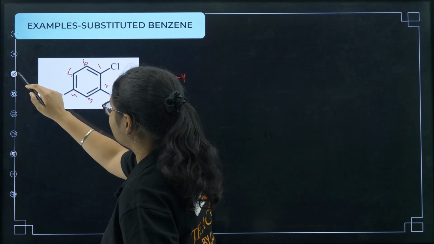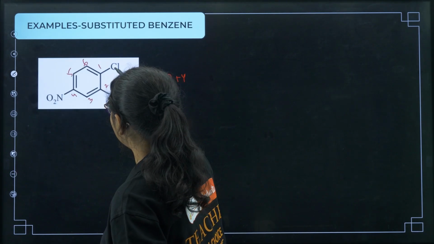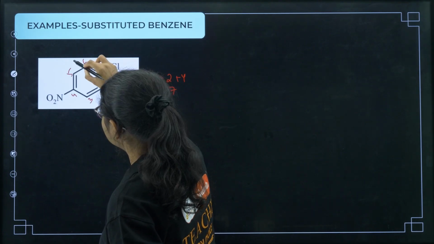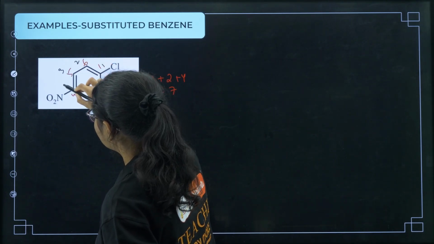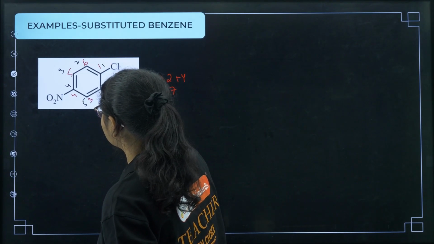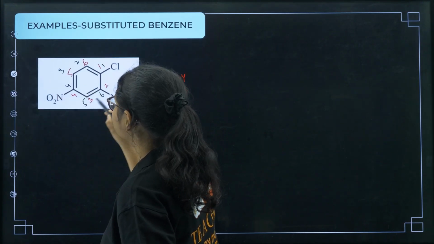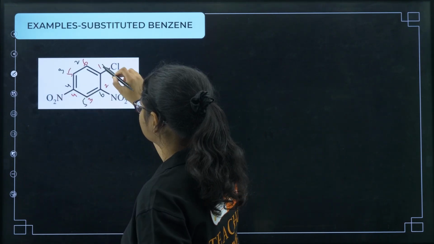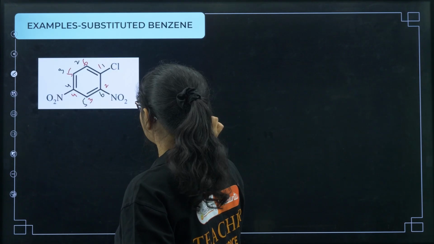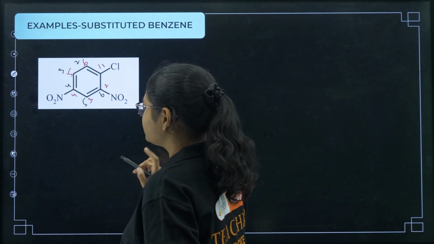Now if I number it in this way, I'll take this one as 1, this one 2, this one 3, this one 4, this one 5, this one 6. Then what is my addition of substituents? You can see 1, there is one substituent, then 4, and then 6. So that is 11. So this is wrong.